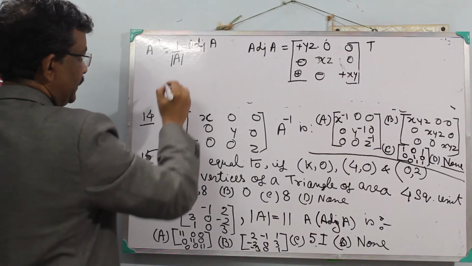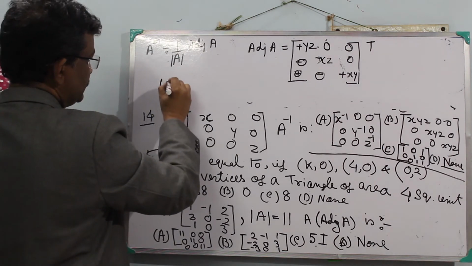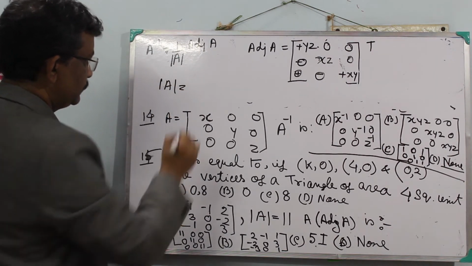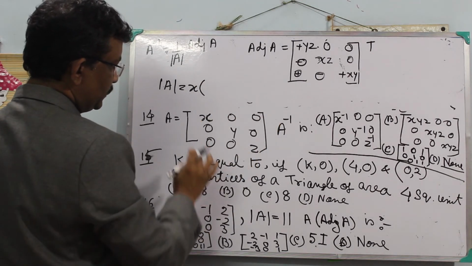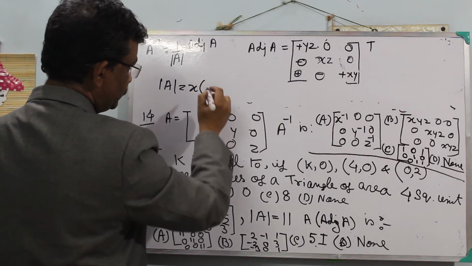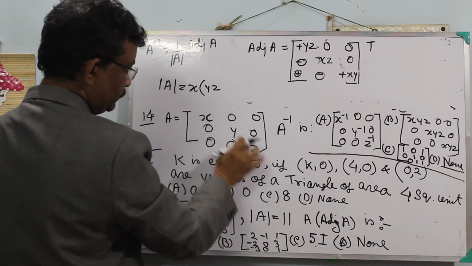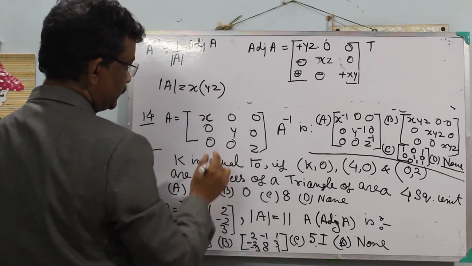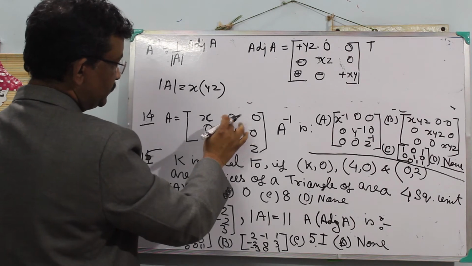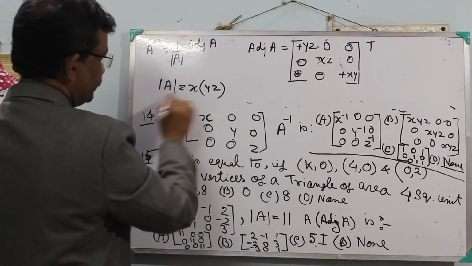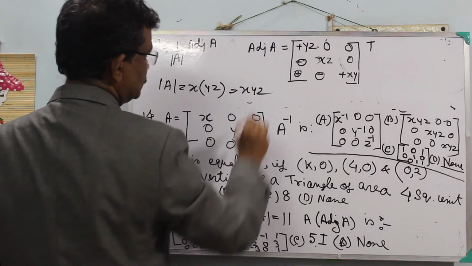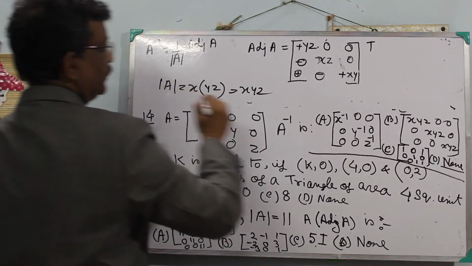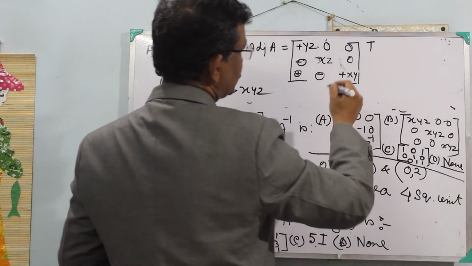And what is determinant A? Calculating row wise, x into yz minus 0, that means yz, plus 0 into something, 0. So determinant A is equal to xyz. Now what is the transpose of the cofactor matrix?